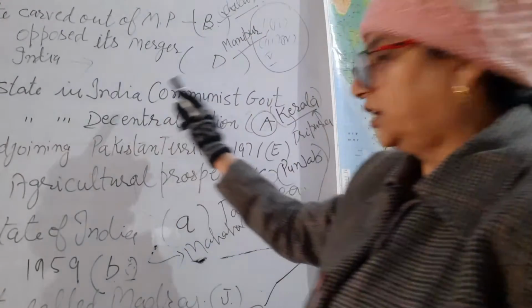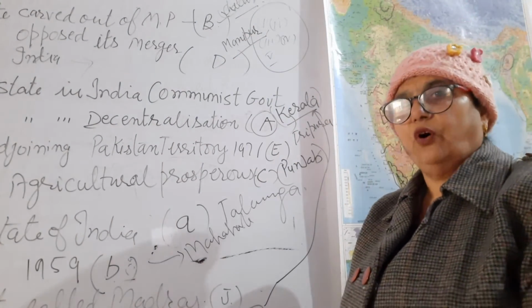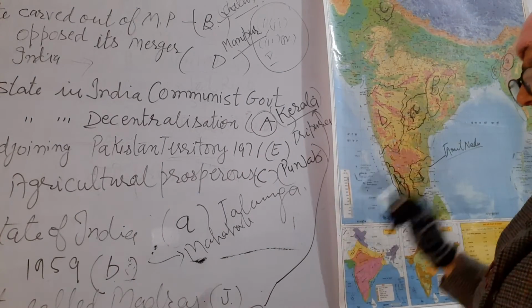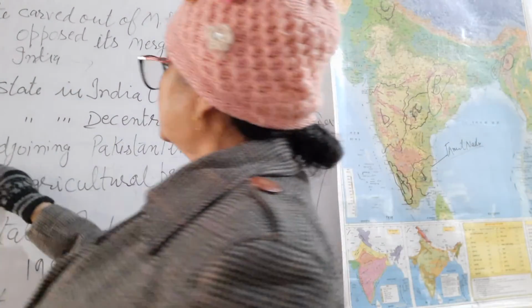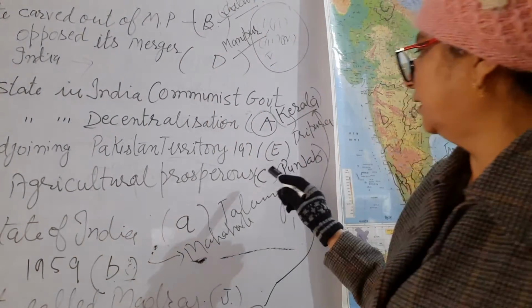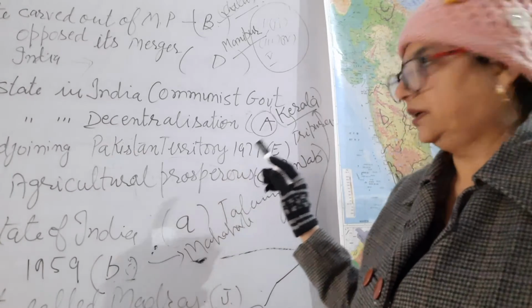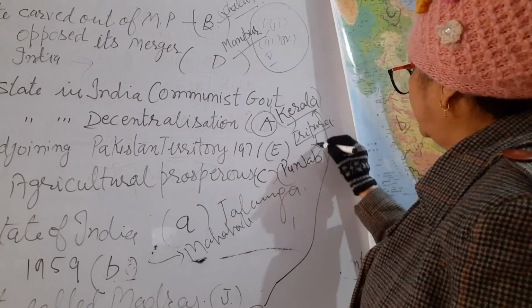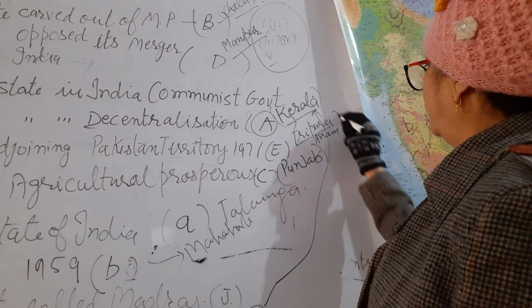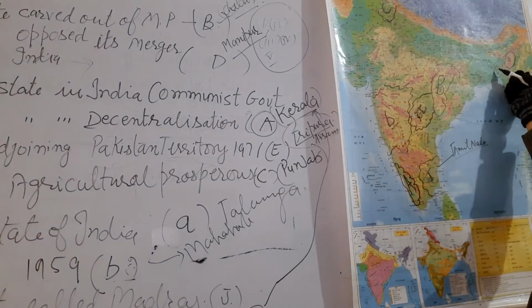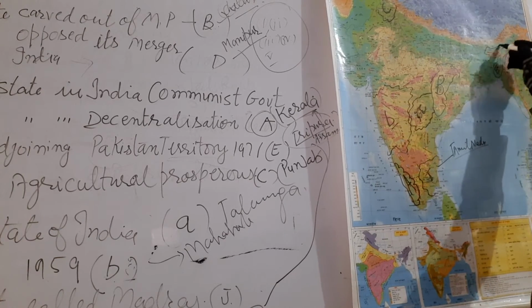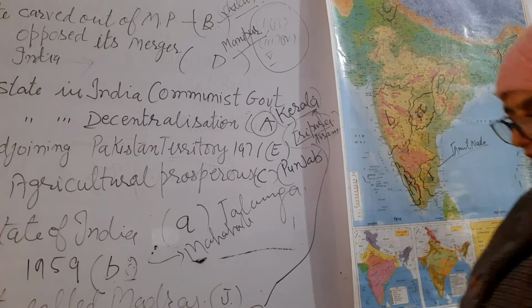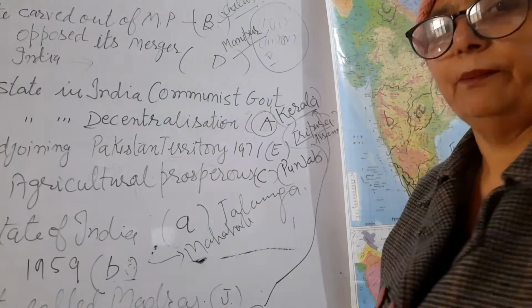The first state in India where a communist government was formed, symbol is A. A is here, that is Kerala. And the states adjoining Pakistan territory up to 1971 were Assam and Tripura. Tripura and Assam. I have marked here E, and you have to recognize accordingly. This one Assam and this one Tripura. Both are the adjoining states.